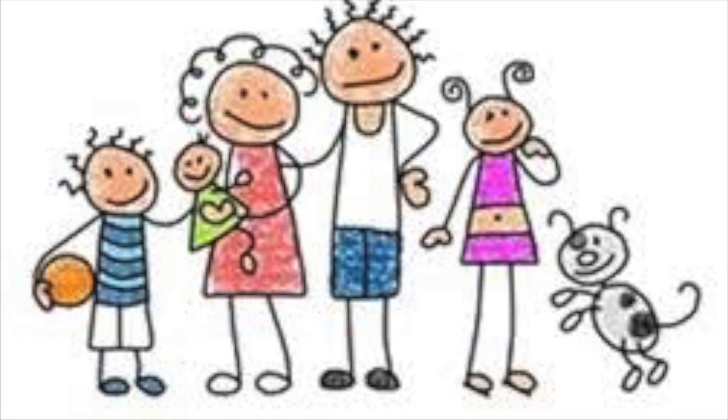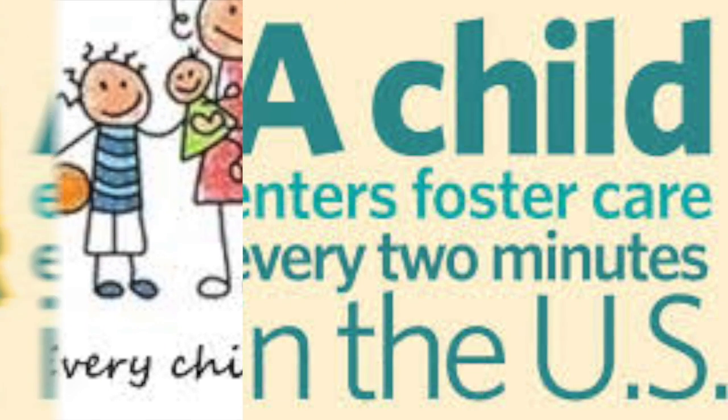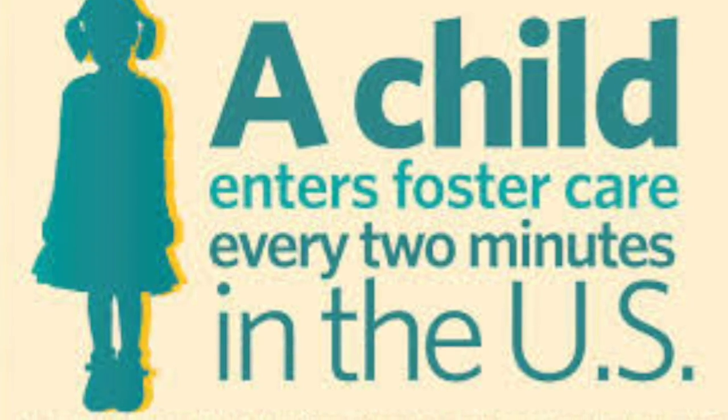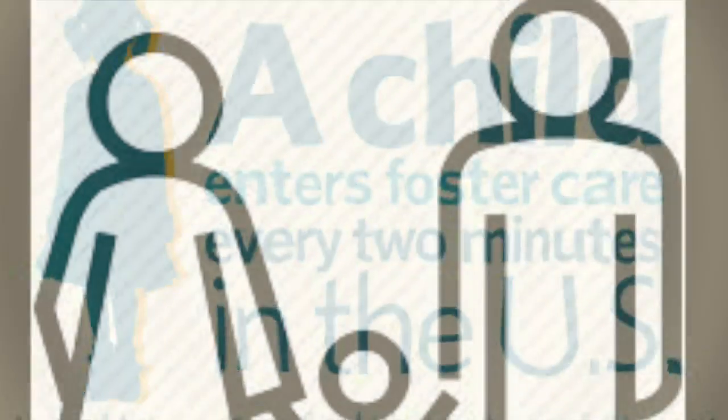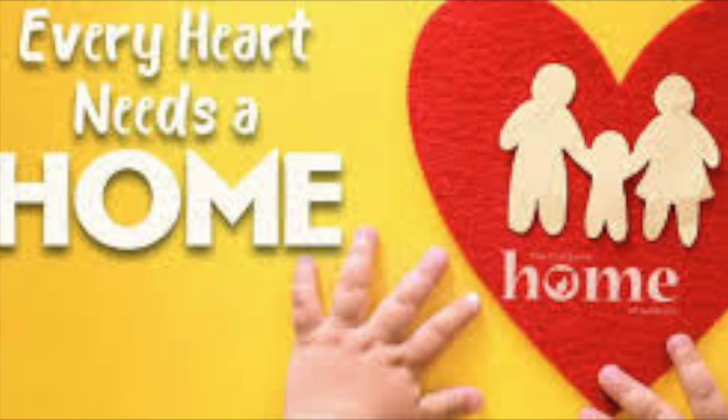Another social policy that is important for our society today is the Adoption Assistance and Child Welfare Act of 1980. This act was put into place to keep as many children out of foster care as possible and to help keep families together. This act also placed importance on returning children in foster care to their family unit as soon as possible, as long as it was a safe environment for the child.